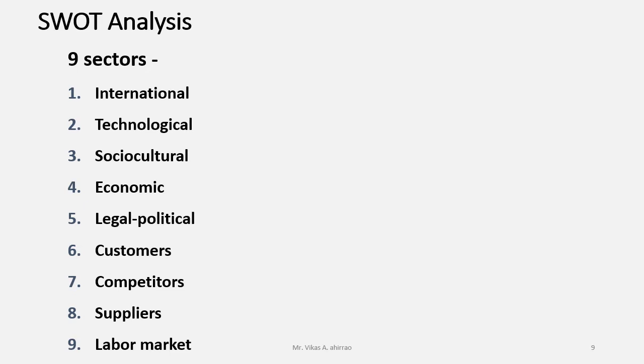Third one, socio-cultural, as every industry is a part of society. So how you are going to present yourself in the society. Fourth one is economy. Of course, how the production or other activities like providing services are going to affect the economy. Fifth one, legal and political.